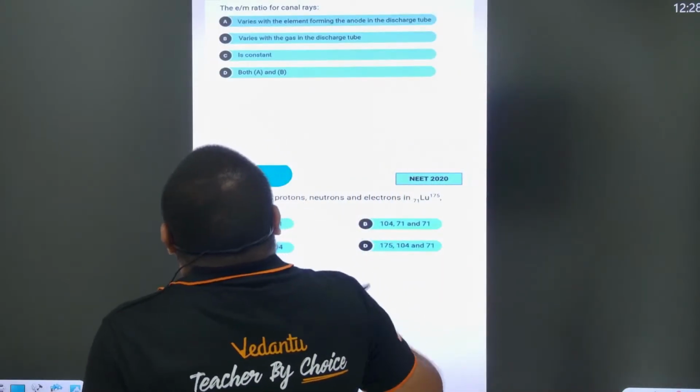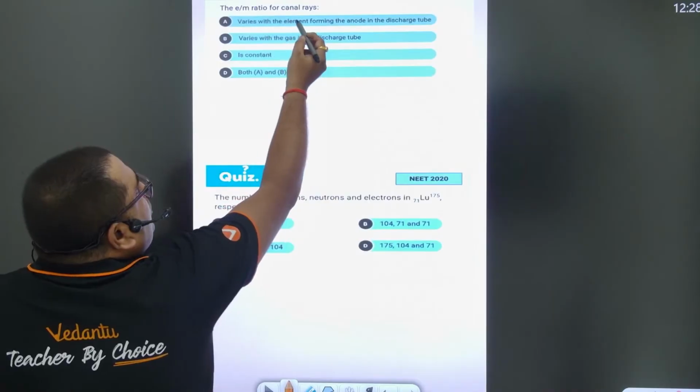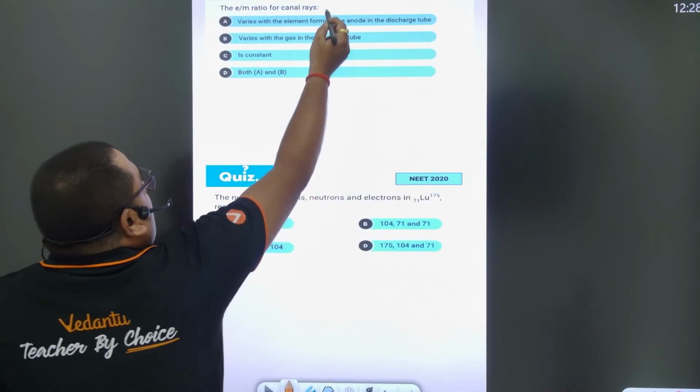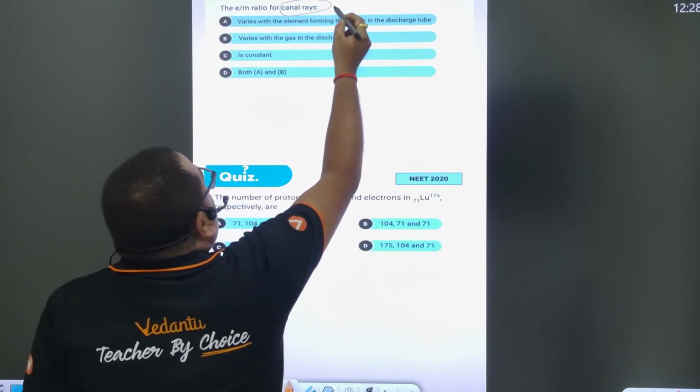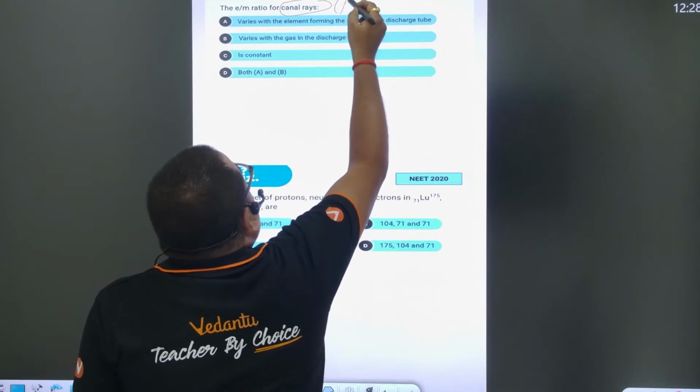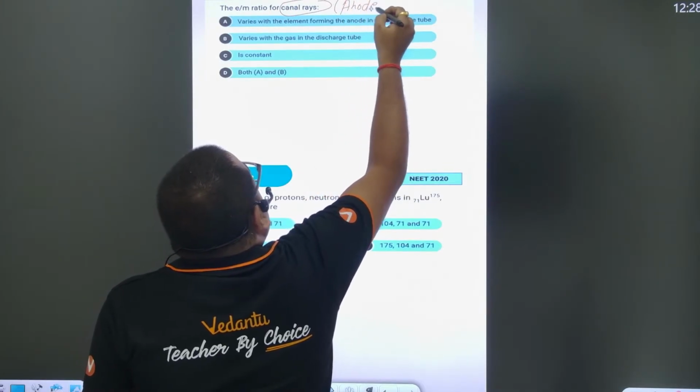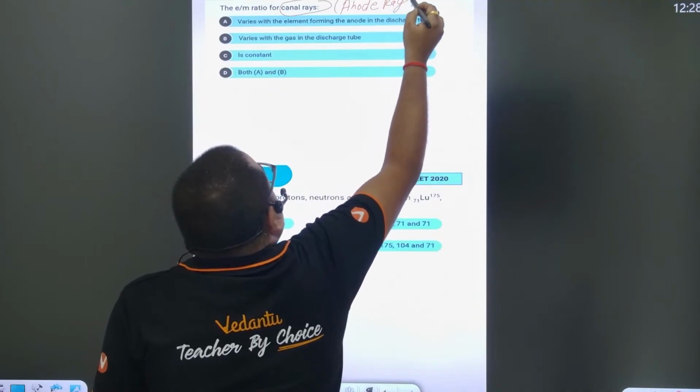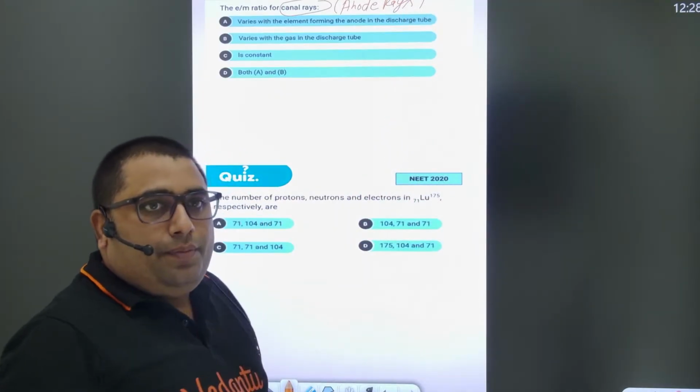See the e/m ratio for canal rays. Do you know canal rays? Canal rays are also called what? Basically, these are anode rays, right? Otherwise, you can say these are a stream of protons, right?